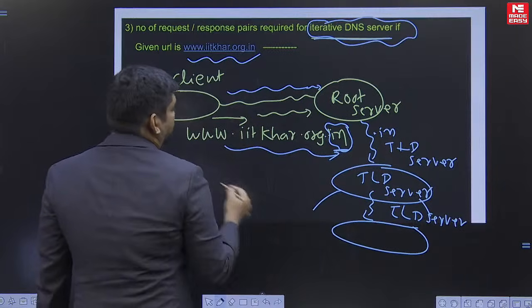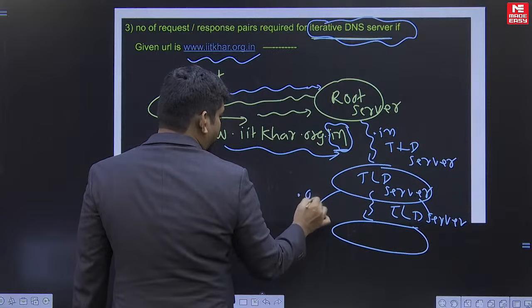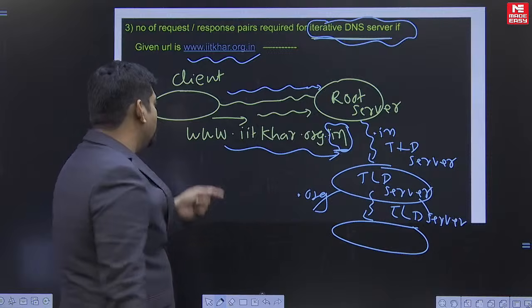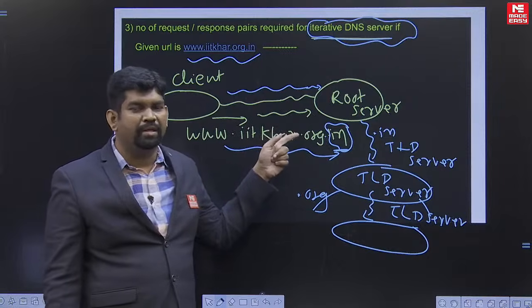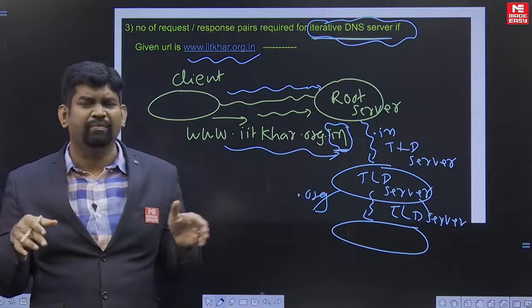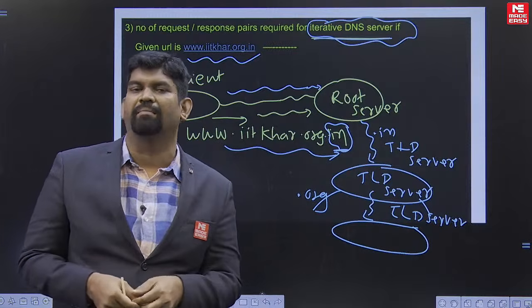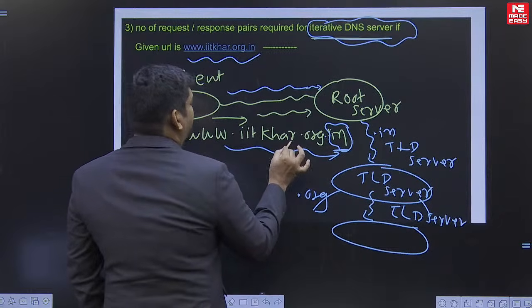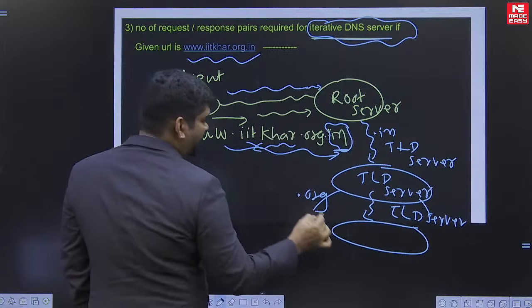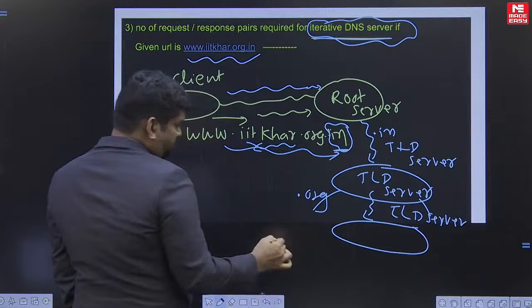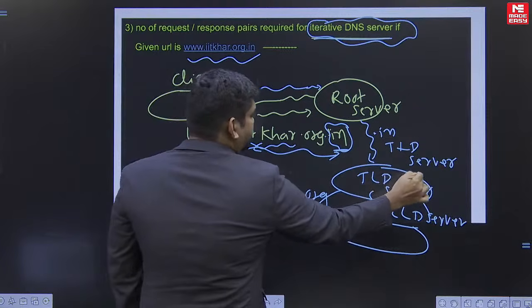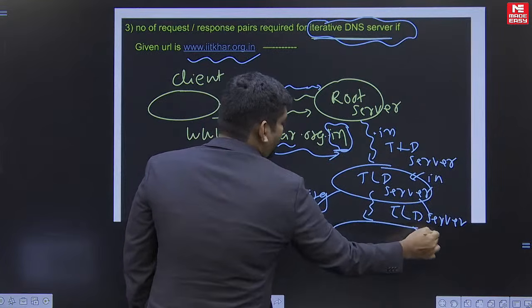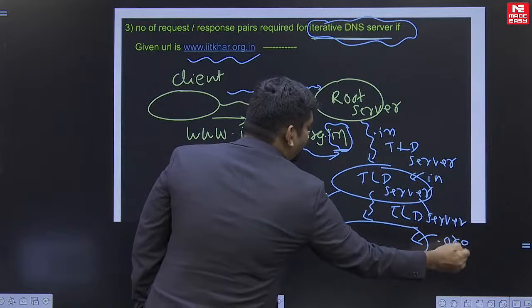And what is that? It is a .org. So remember, when a query has been forwarded, the root server will not contain the IP address of the complete URL. Then here you can see you have something called IIT Kharagpur. That means from the TLD server, here it is .in, and here I can say .org.